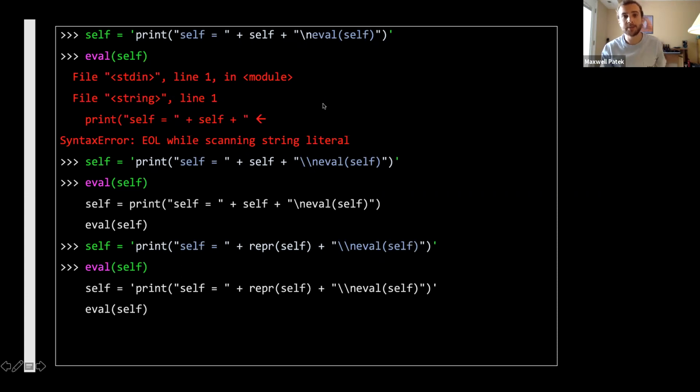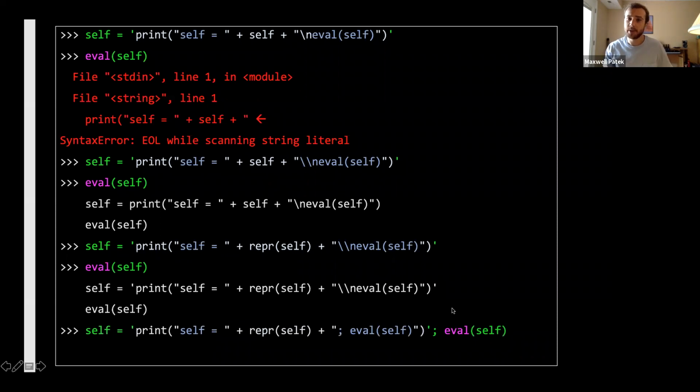And later on, it's going to become convenient to write quines on one line. To put multiple Python commands on a single line, we just use a semicolon. So here's the same quine, but with a semicolon. And this also gets rid of the new line problem.